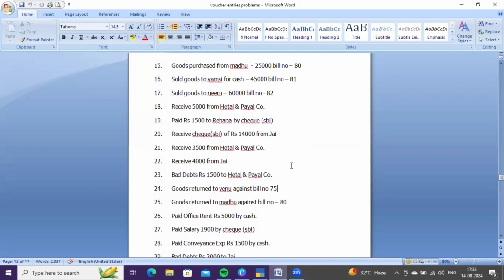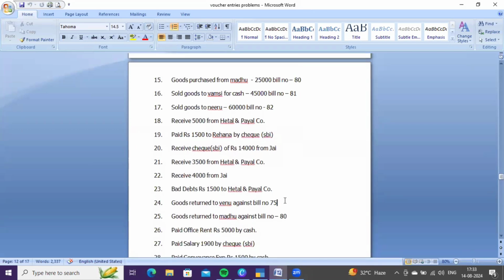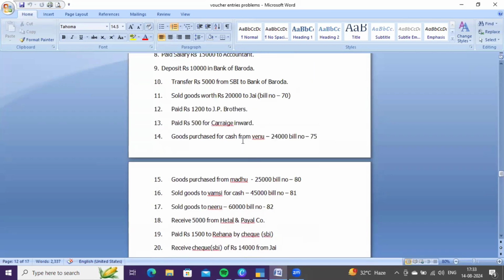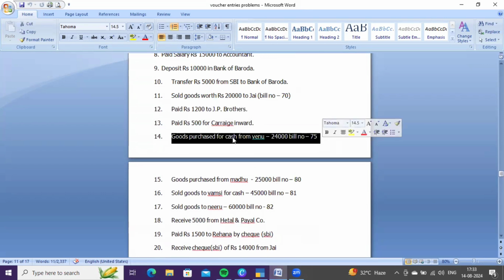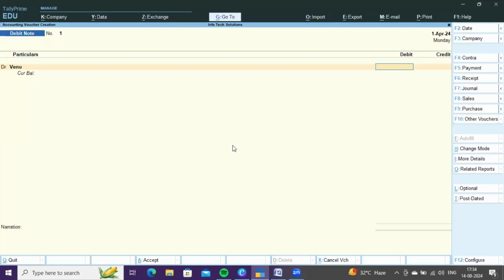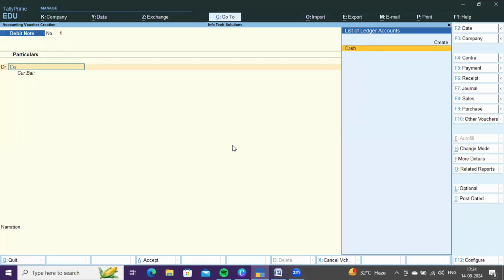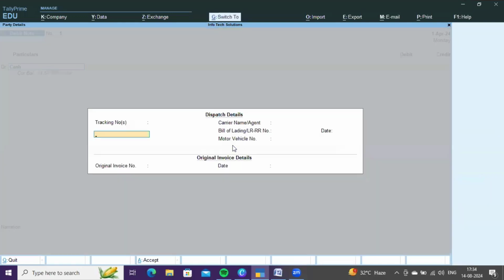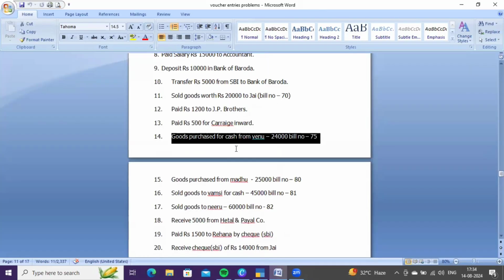How much for Venu? Again it is bill number 75. But while making the transaction, we immediately paid cash to Venu. While purchasing goods from Venu, we immediately paid cash to Venu. Now, in place of Venu account, you need to give cash account. You need to debit cash account, because while purchasing goods, you made a payment immediately to Venu.